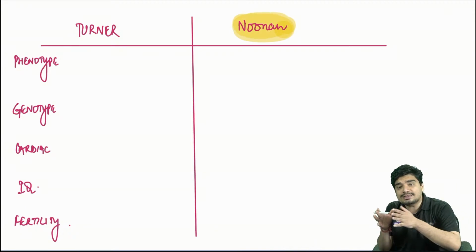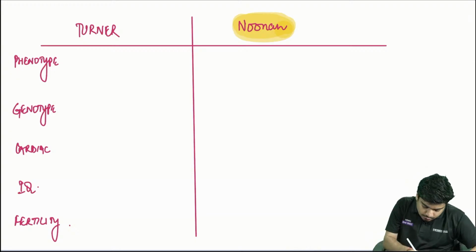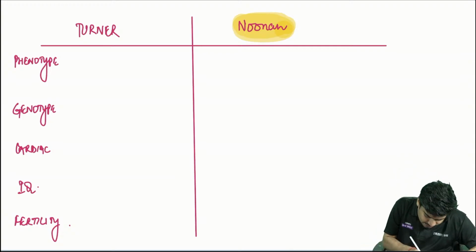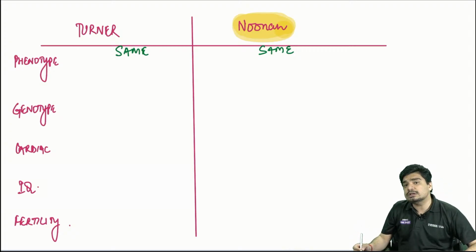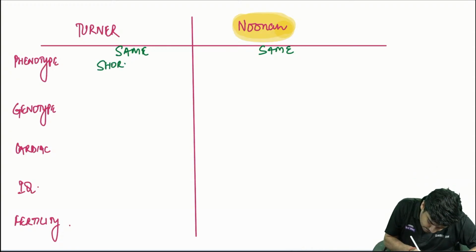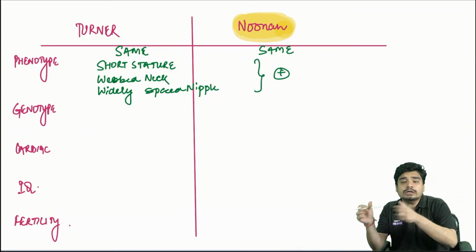It's your Noonan syndrome, and the difference of Noonan syndrome compared to Turner syndrome. You have to understand that both Noonan and Turner have the same phenotype. Both will have short stature, both will have webbed neck, both will have widely spaced nipples. These things are there in both Turner and Noonan syndrome.